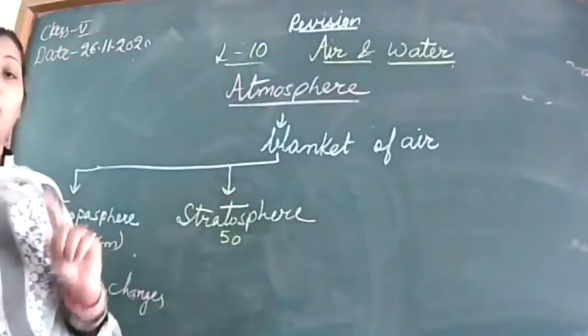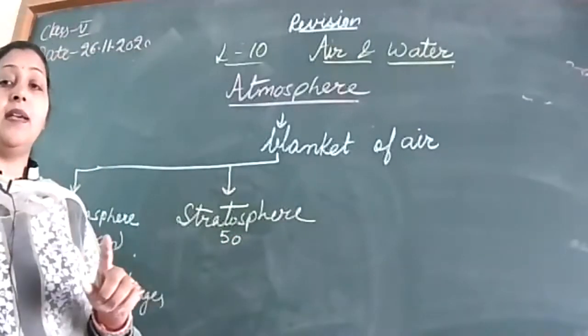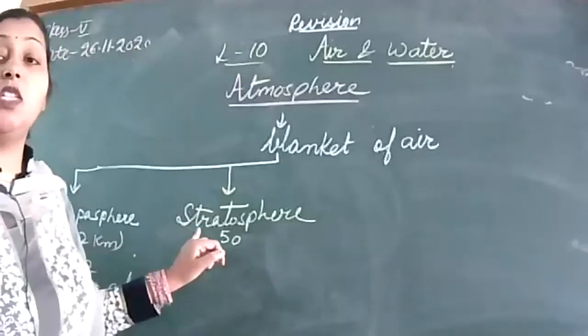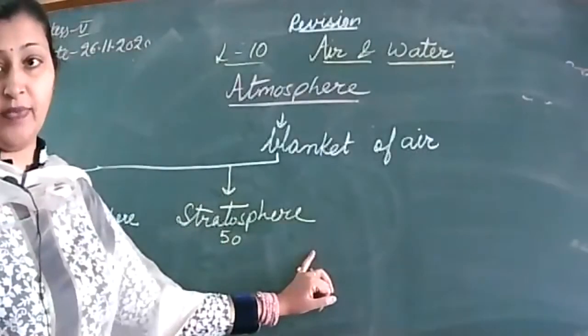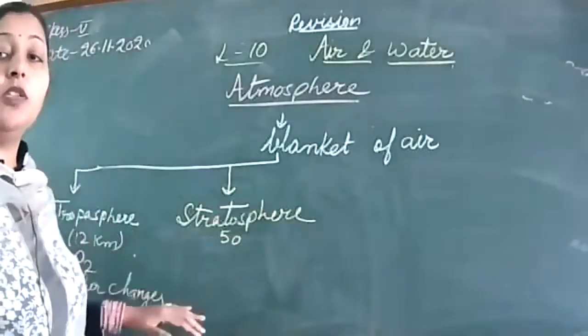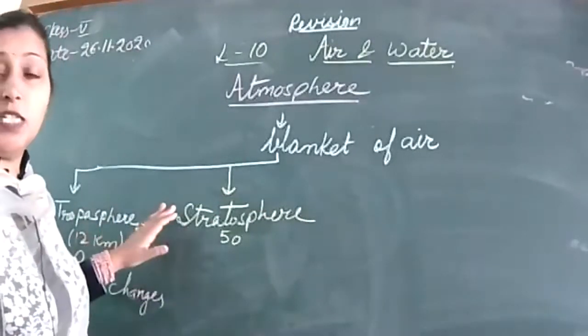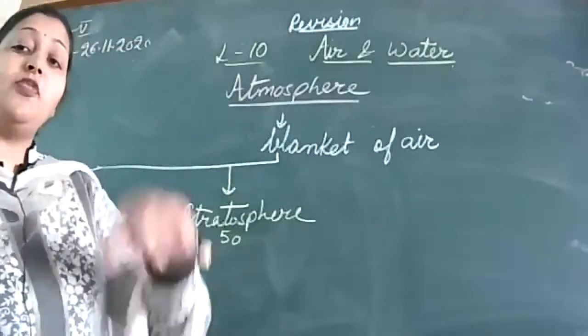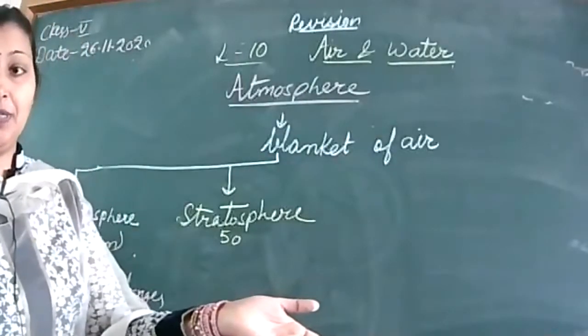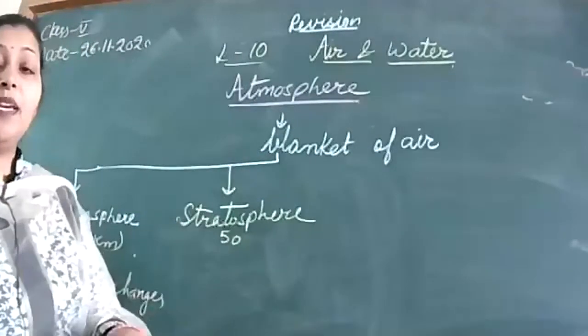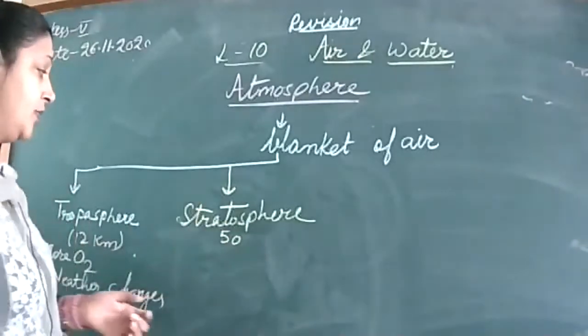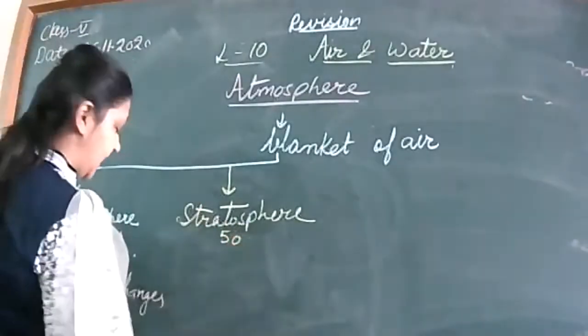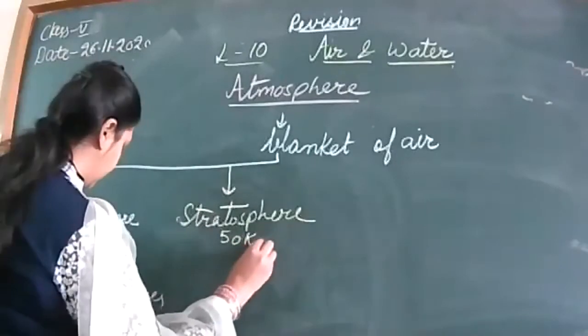A student has written the range of the stratosphere as 0 to 50 kilometers. Please note down: 0 to 12 kilometers is the troposphere, and from 12 to 50 kilometers height is the stratosphere.